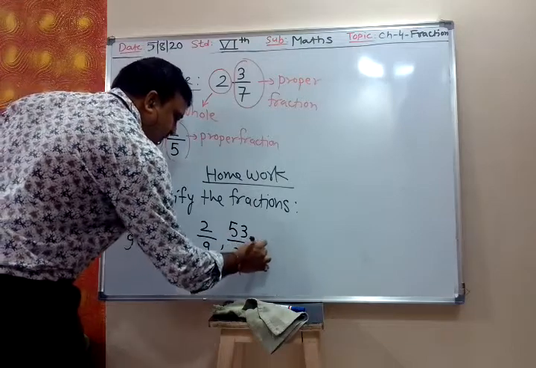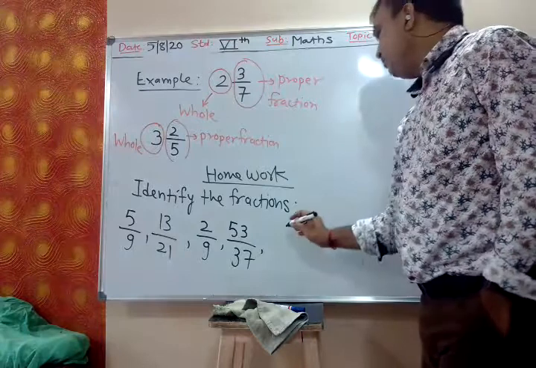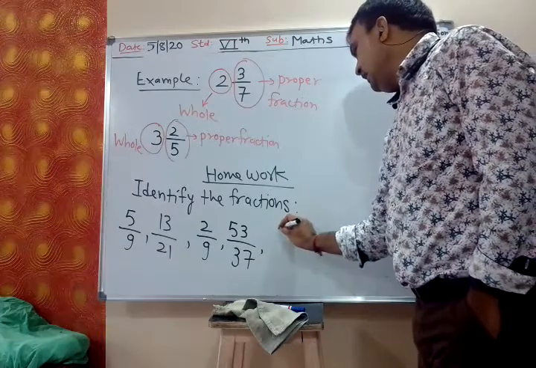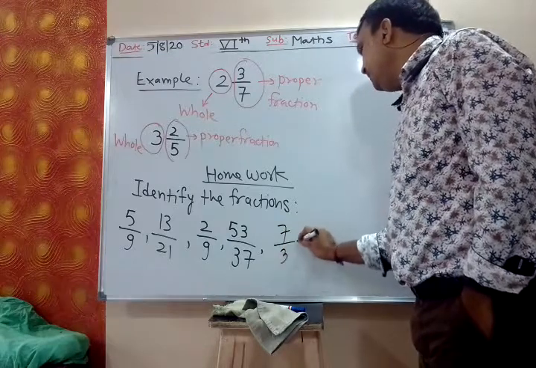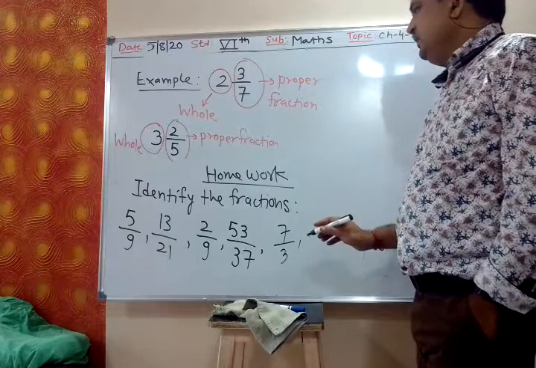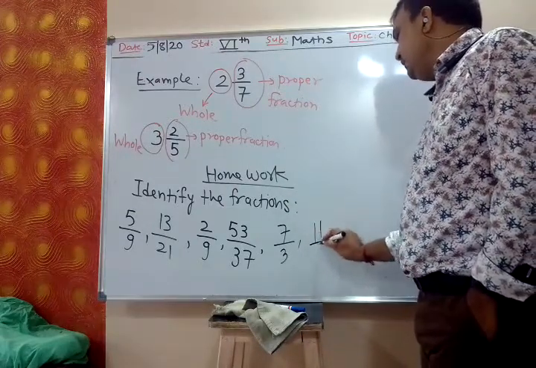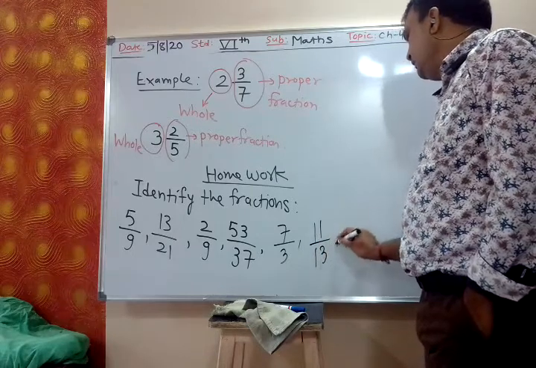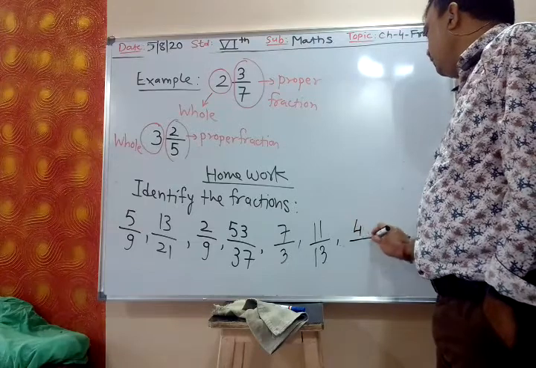Exercise: identify the fractions. Write down 7 upon 3, 11 upon 13, 4 upon 9.